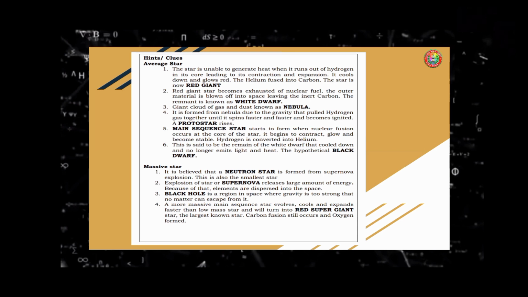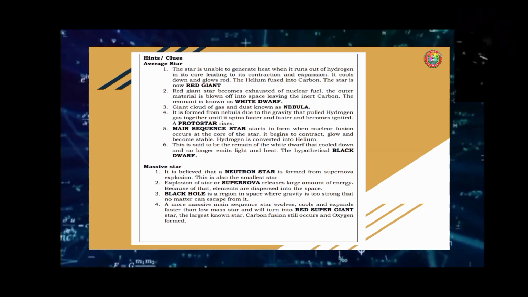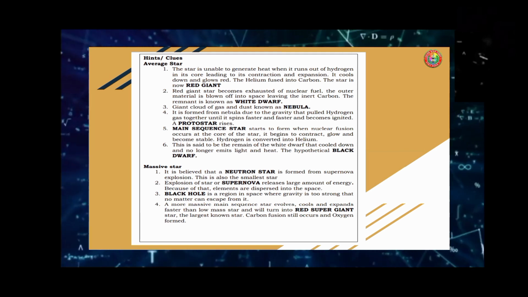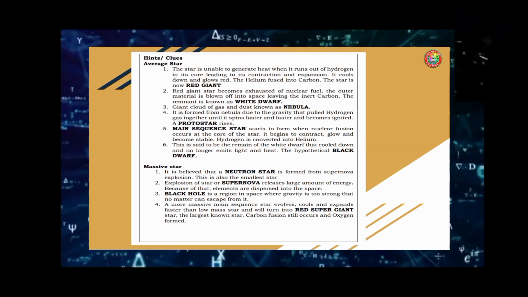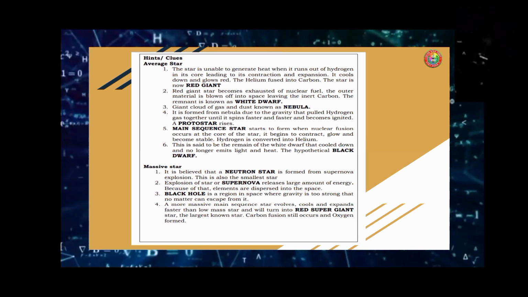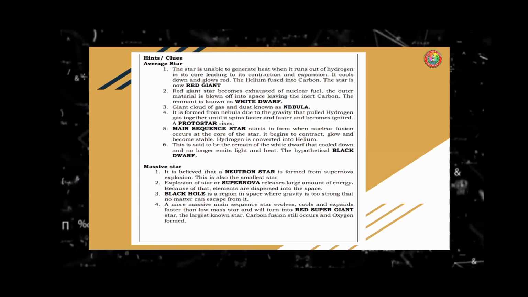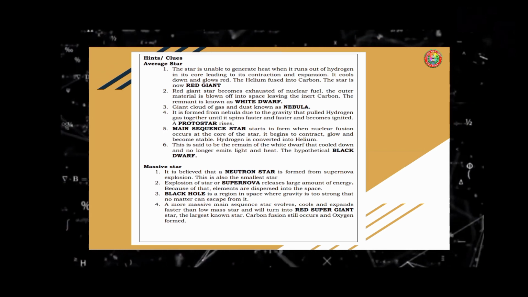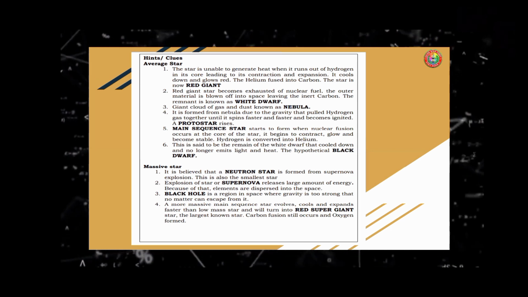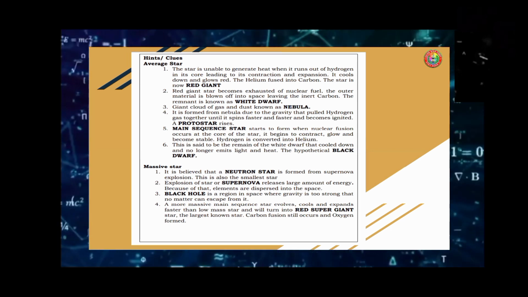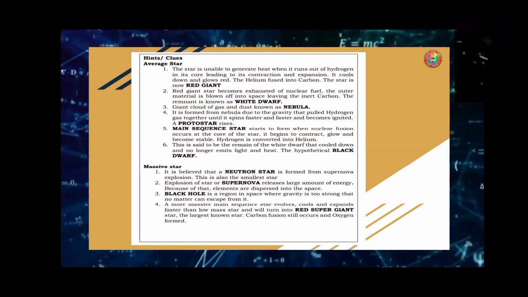Three, a black hole is a region in space where gravity is so strong that no matter can escape from it. Number four, a more massive main sequence star evolves, cools, and expands faster than a low mass star, and will turn into the red supergiant star, the largest known star. Carbon fusion still occurs and oxygen is formed.